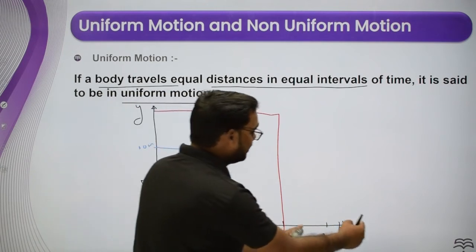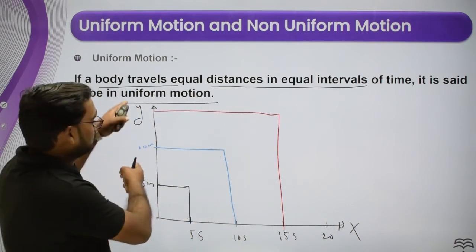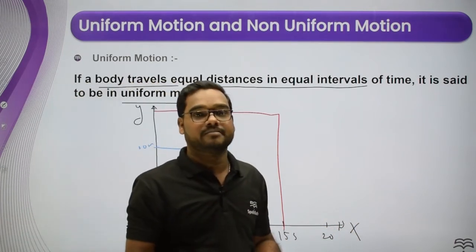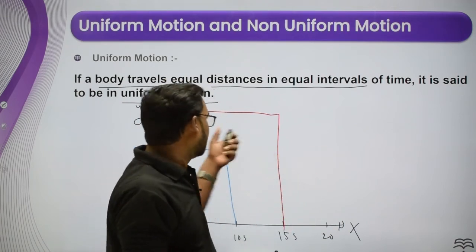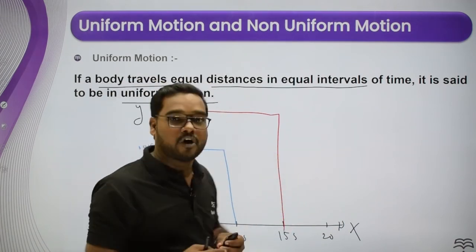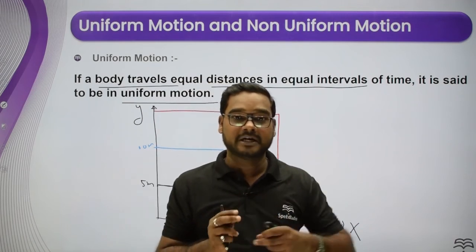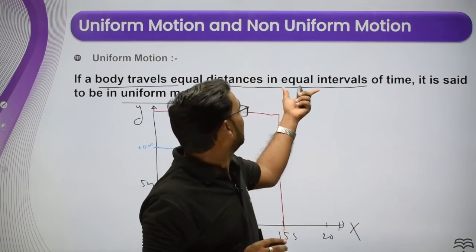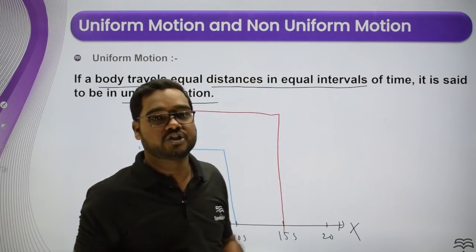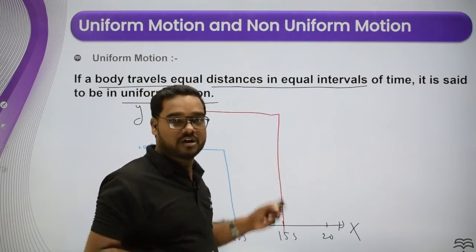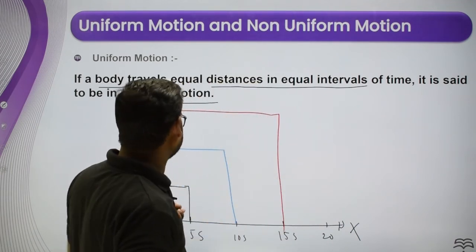So in such conditions, the particle is performing uniform motion. If it covers equal distance in equal time interval, such type of motion is uniform motion. Okay, now got it?